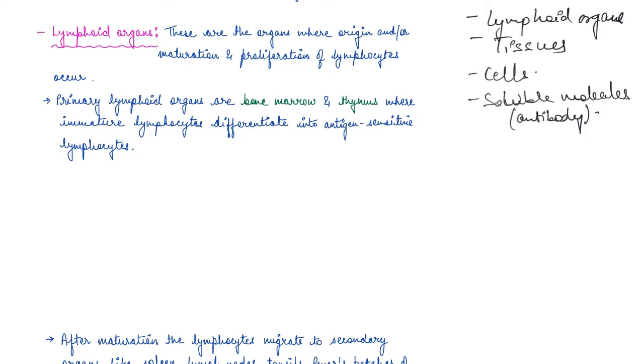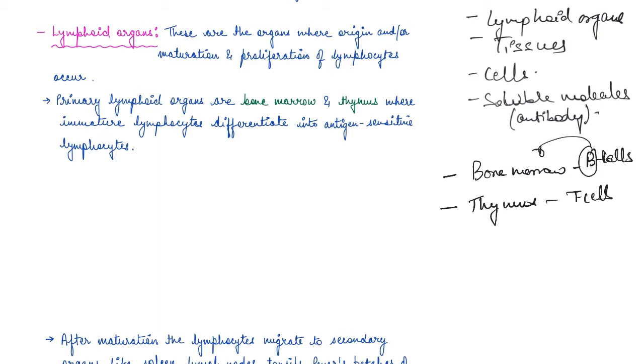So the primary lymphoid organs are two: bone marrow and thymus. And now let me tell you that B lymphocytes or B cells and T cells, this B is nothing but the cells which are generated at bone marrow, and T is basically for thymus. So these cells originate at these organs basically, right?